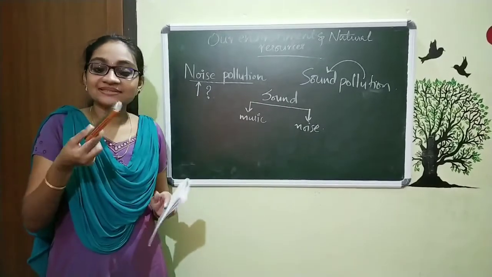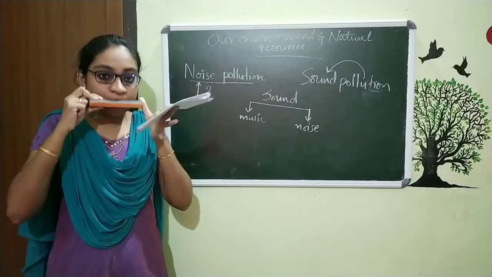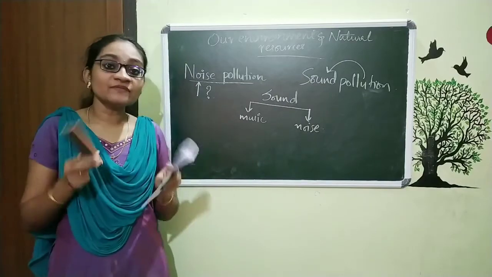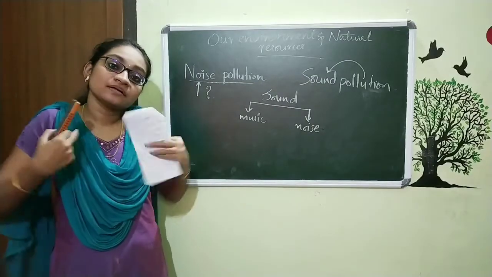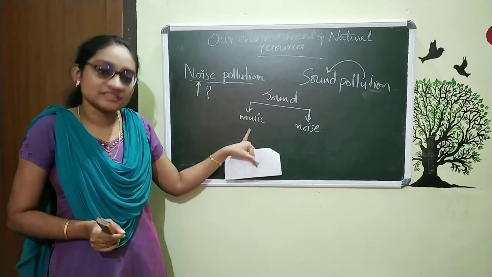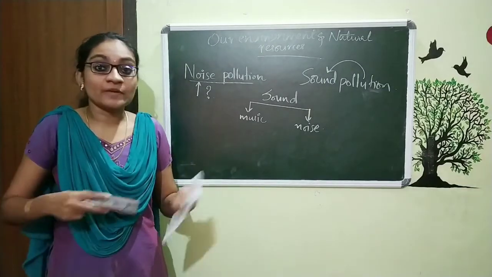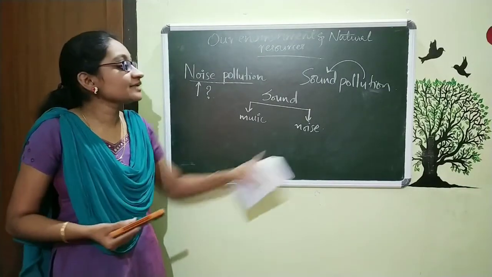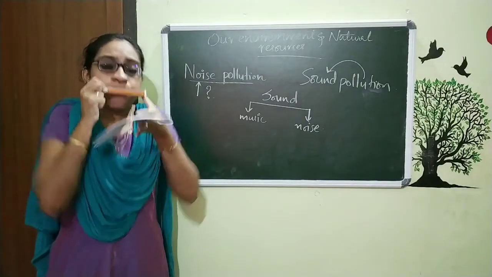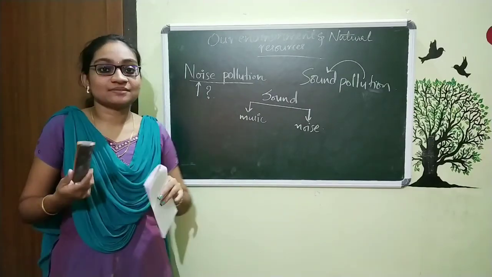Here you can see this is a mouth organ. I am using this to make sound. When I play it very pleasingly, in a particular manner, I can call it music. But when I make it very loud and annoying, I can call it noise.